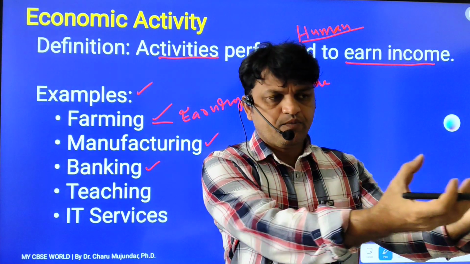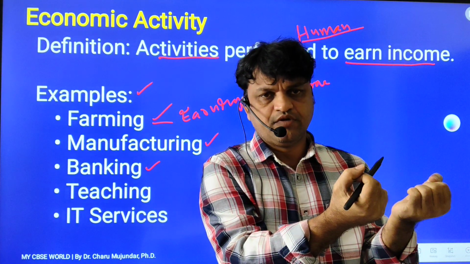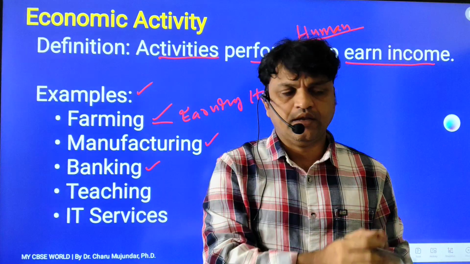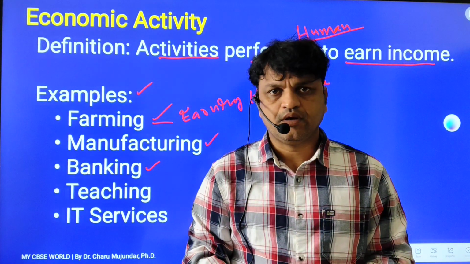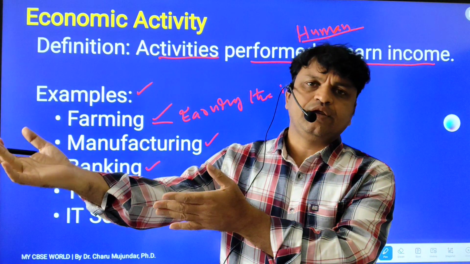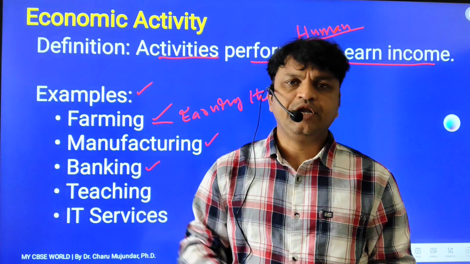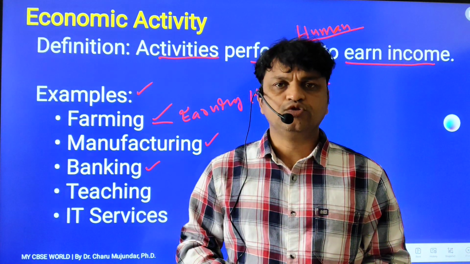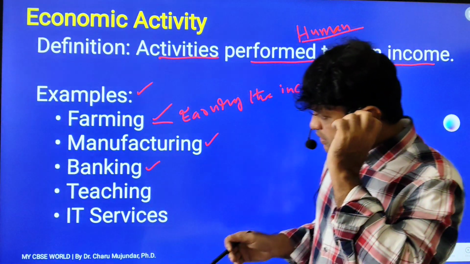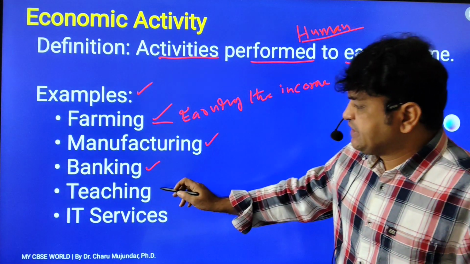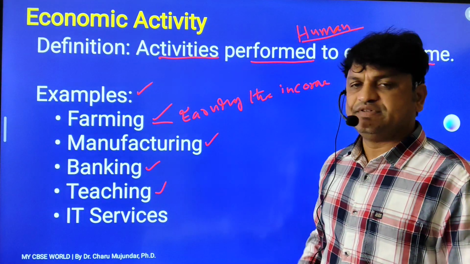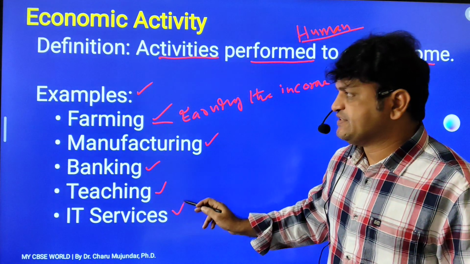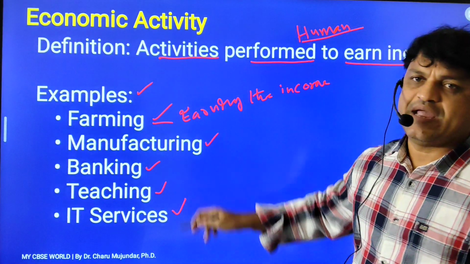So banks take money from people who deposit it, and lend it to needy people. Then teaching comes under service activity. Then IT services. All these are economic activities.